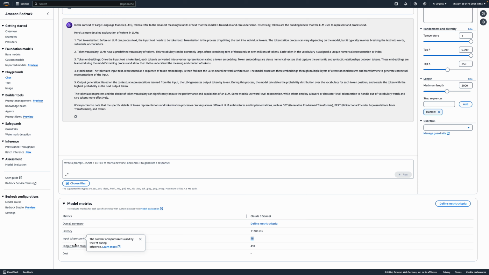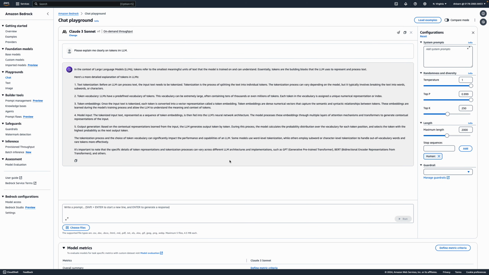These tokens are consumed by your foundation model. And the output is the number of tokens generated in a response by the foundation model. I hope this gives a crisp and clear idea about tokens, because you should be careful. It might impact the cost as well, and it might give you an idea about which model is more efficient or not.